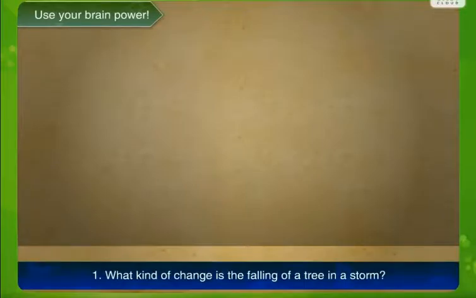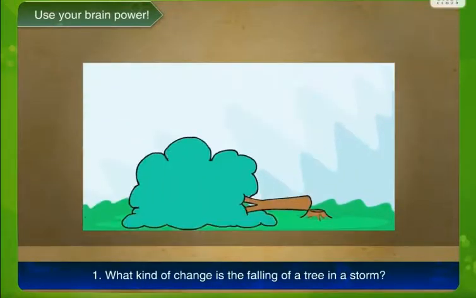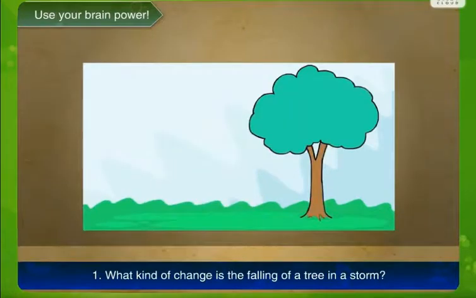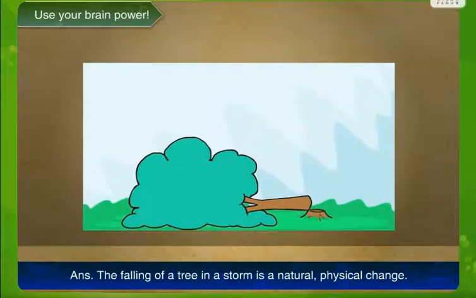As we have seen what are useful and harmful changes, now let us continue further. For example, what kind of a change is the falling of a tree in a storm? Now when a tree falls during a storm, it can cause various harm.